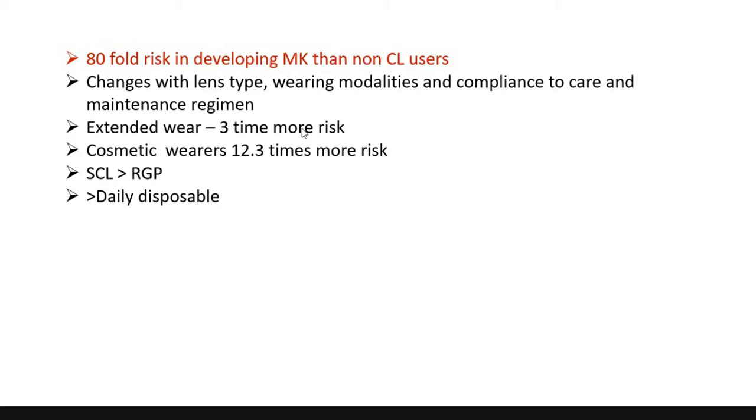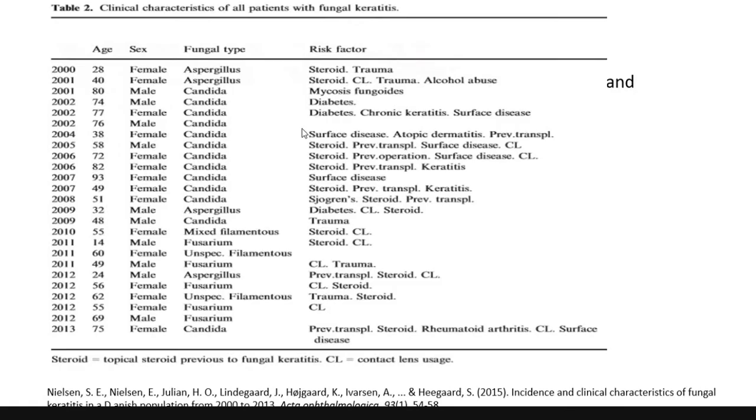Cosmetic contact lens wearers are reported to have 12.3 times more risk of developing microbial keratitis. And microbial keratitis is usually more with soft contact lenses than RGP lenses, and it is reported very rarely in daily disposable lenses. Initially, microbial keratitis was not linked with contact lens wear at all.